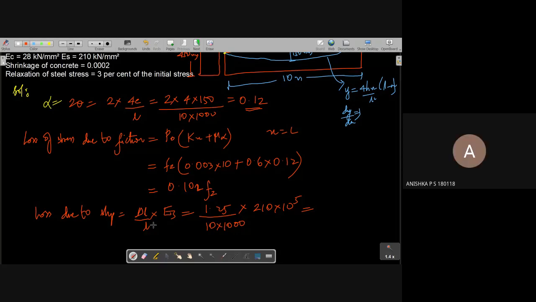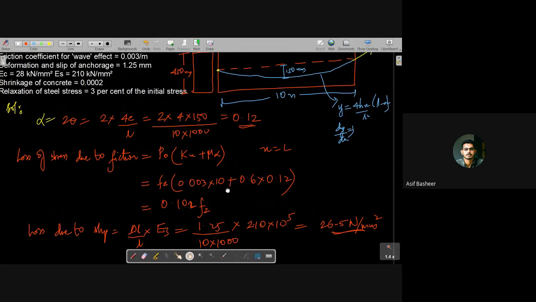Sir, you get this value as 2.1 into 10 raised to 5, right? Yeah, 2.1 into 10 raised to 5. That is 26.5 Newton per mm square. You get this value as 26.5 Newton per mm square. So this is the value of loss due to slip. When we are applying this, this is the loss due to slip.